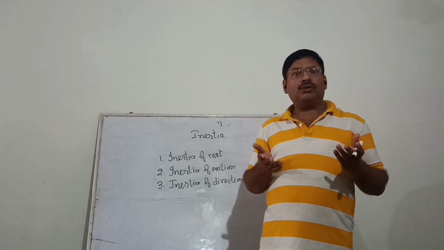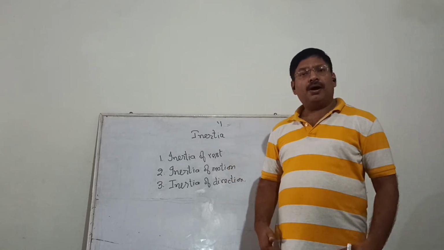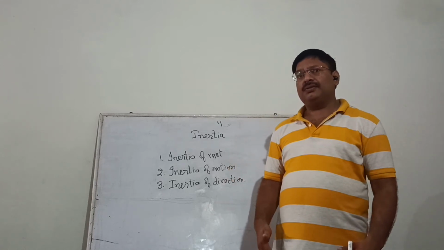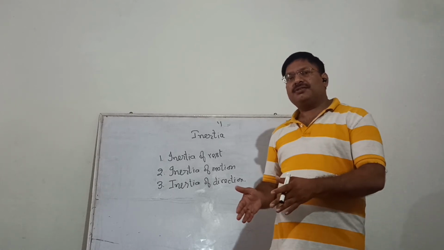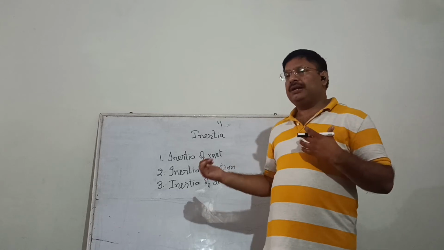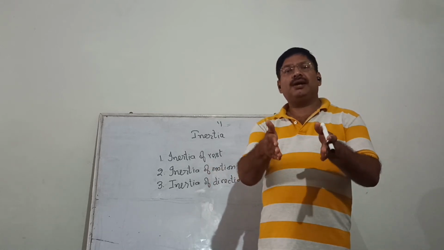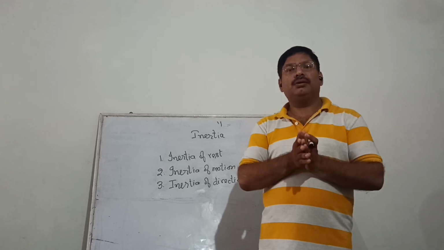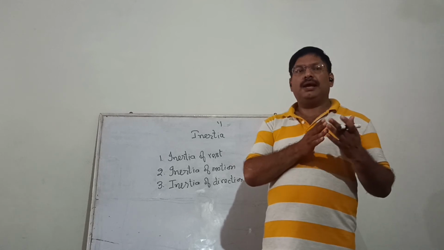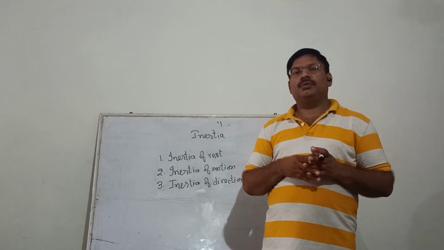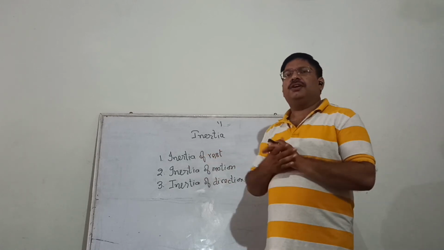Have you ever thought what is the reason? The reason is that the lower part which is in contact with the car changes its direction, but the upper part, due to inertia of direction, wants to remain in the straight line as it was moving, and that's why it feels a jerk in outward direction. So this is all about the three types of inertias.